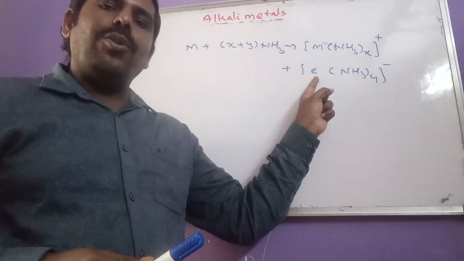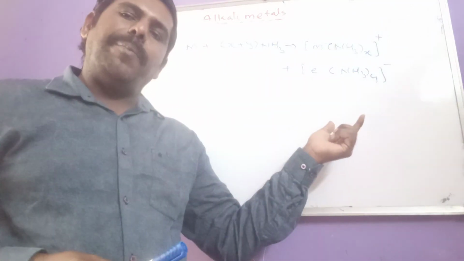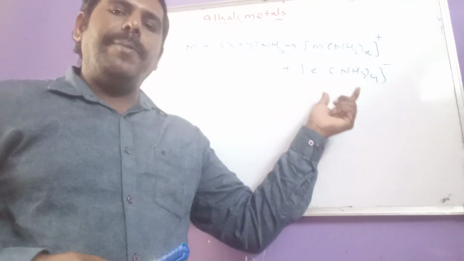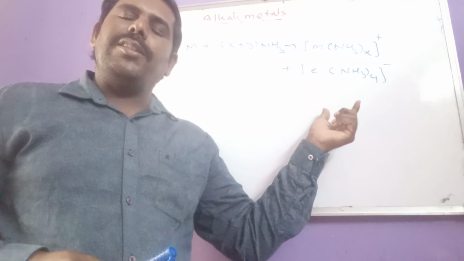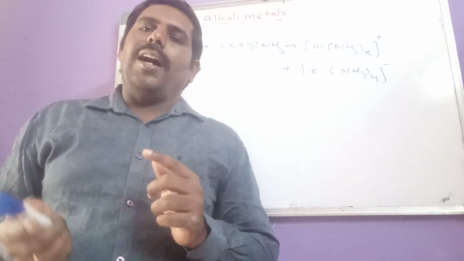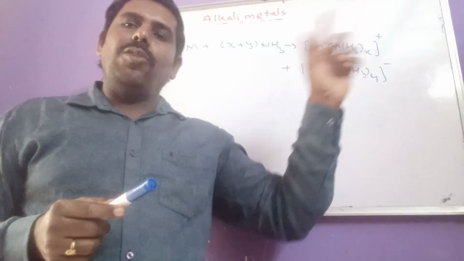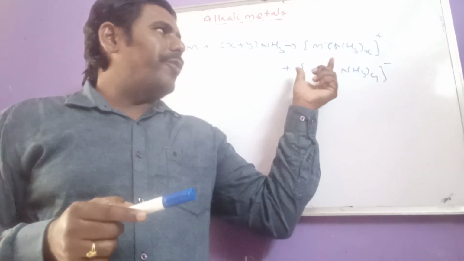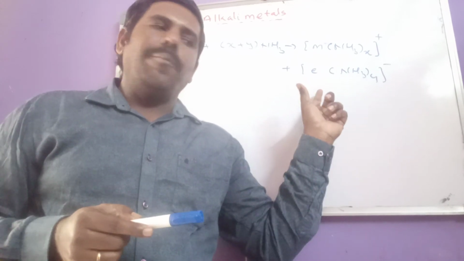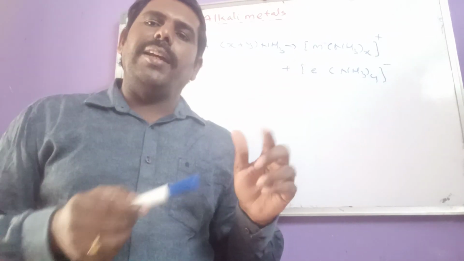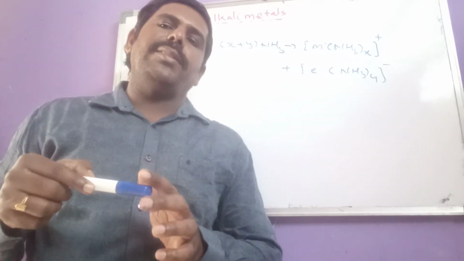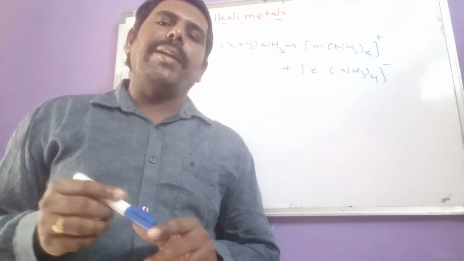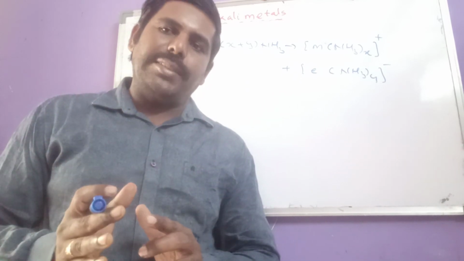Due to the presence of ammoniated electrons, that means unpaired electrons, it has paramagnetic nature and exhibits blue color. But on standing, they liberate hydrogen gas, and if we increase the concentration, the blue color changes to bronze color. That means the color diminishes, and the solution becomes diamagnetic. What is the reason? Due to the formation of clusters.